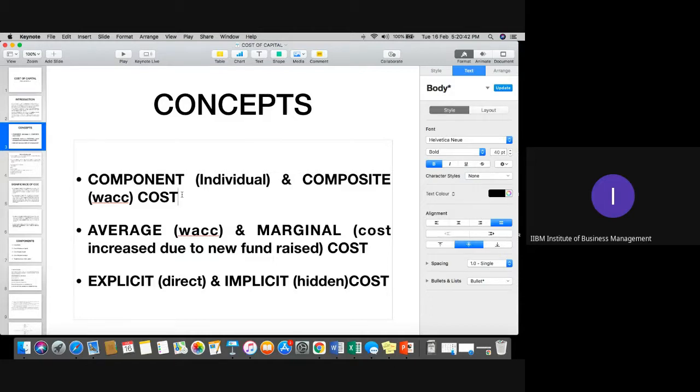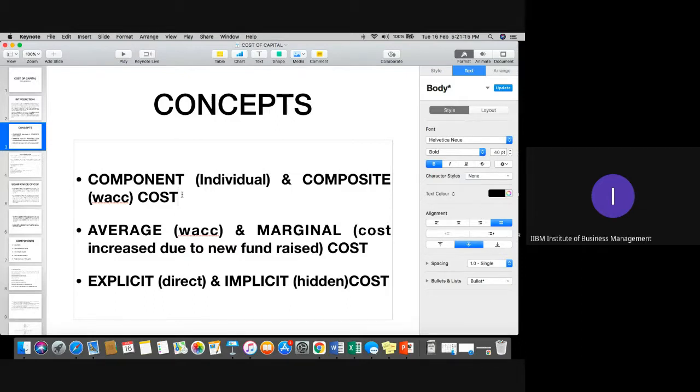What's the point in this particular case? Whenever you are assessing the source of any capital individually, for example, if I'm only assessing the interest or the dividend I have to pay on equity, that is called the individual component. But if I have four sources of capital, equity, preference, debt, or loans, for example at 8%, 7%, 5%, 10%, then on an average, what is the cost that the company is paying by integrating all the different options?